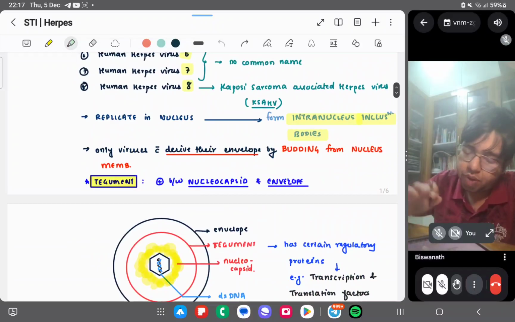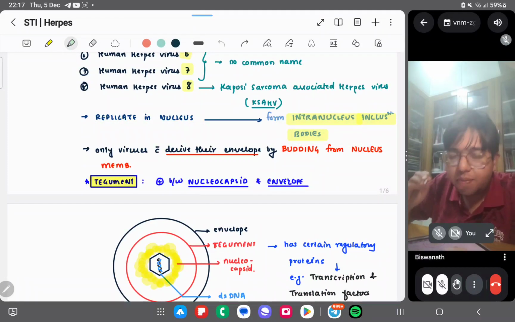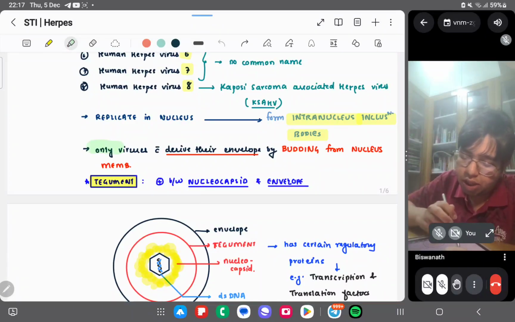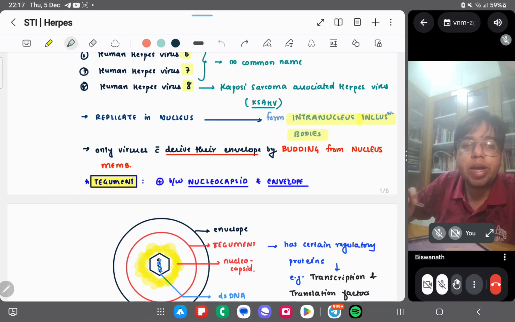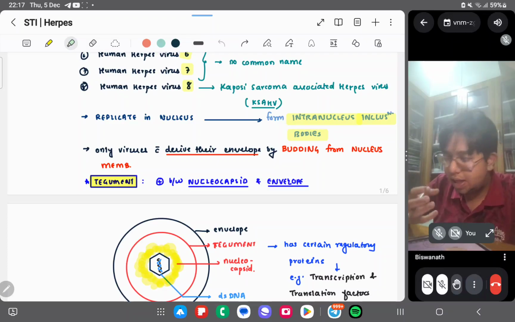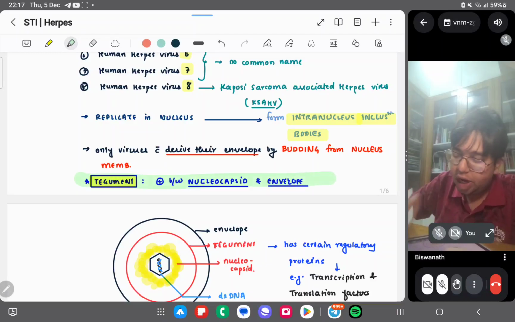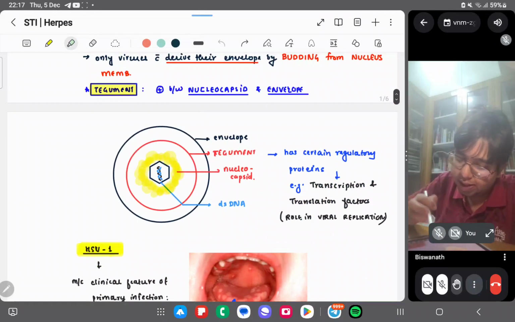They replicate in the nucleus and form intranuclear inclusion bodies. Herpes viruses develop their envelope by budding from the nuclear membrane. I told you that enveloped viruses tend to bud from the host cell membrane. Tegument is present. So this is the structure.